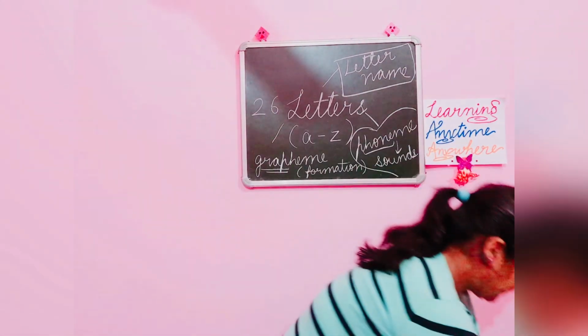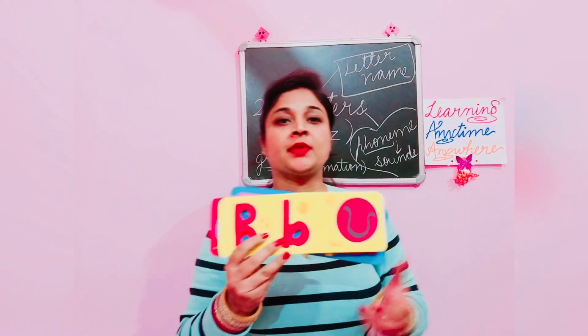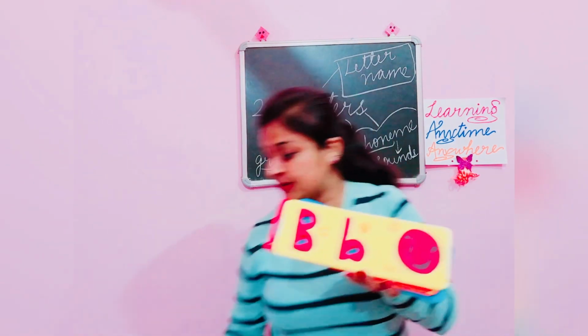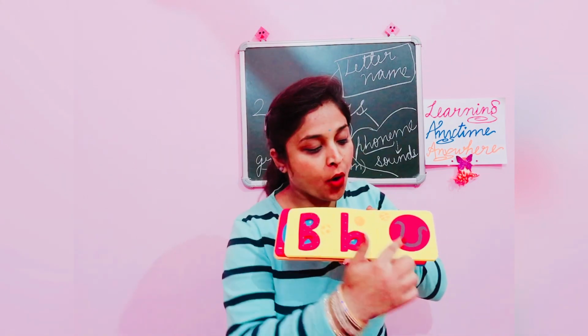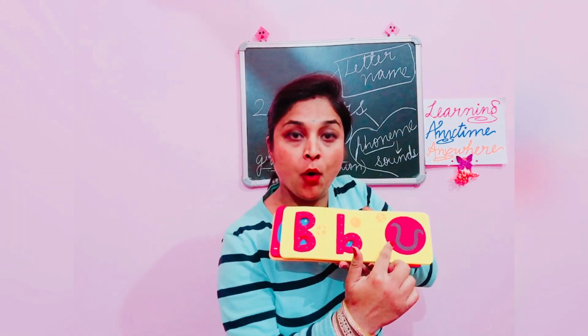Now, the next letter is letter B. The sound of letter B is B, ball, B, ball.